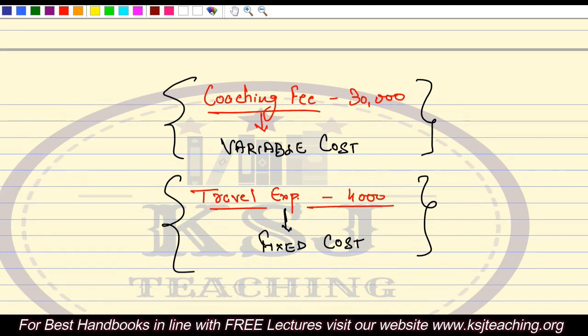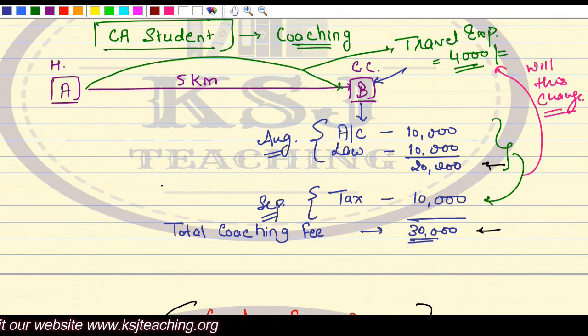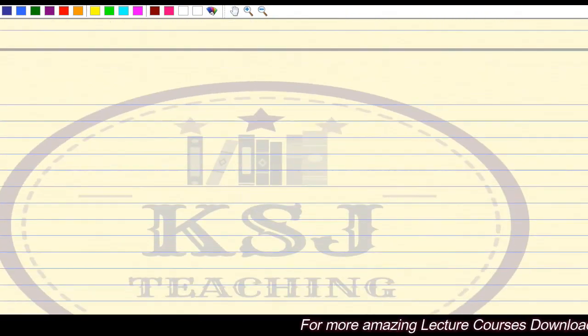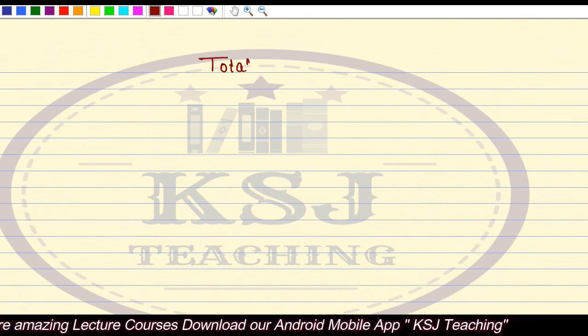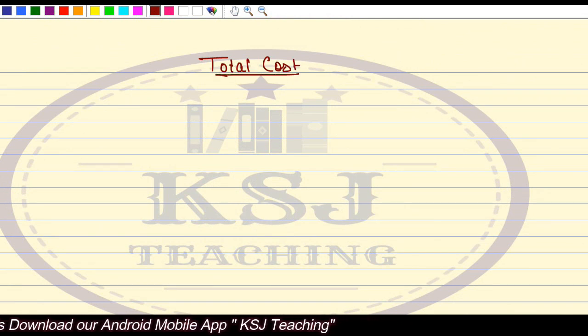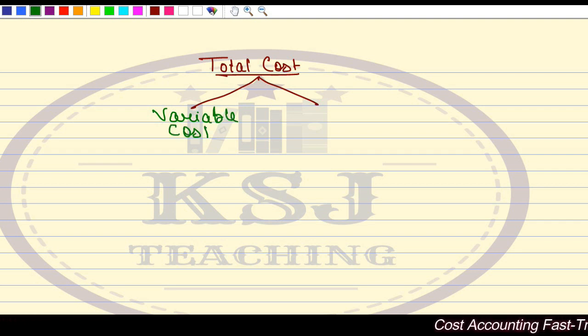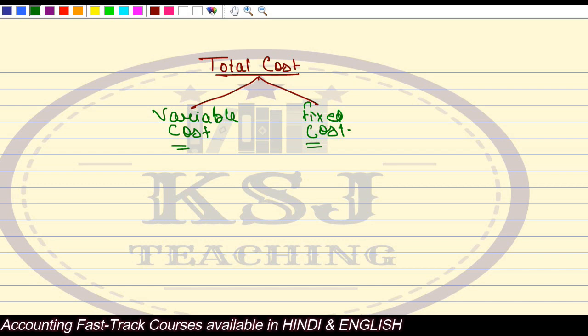That means if we talk about the total cost, that is 30,000 plus 4,000 travel expenses. Our total cost can be divided into variable cost and fixed cost, right? We can say our total cost can be divided into 2 parts. One is variable cost and the other one is fixed cost. Right? Variable and fixed cost.